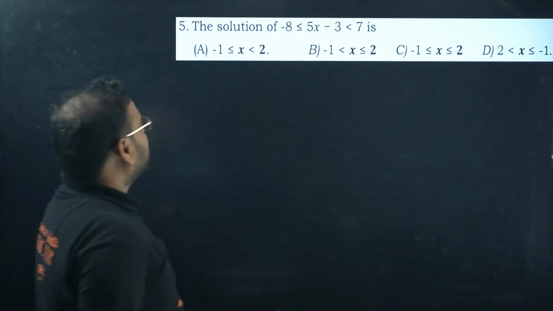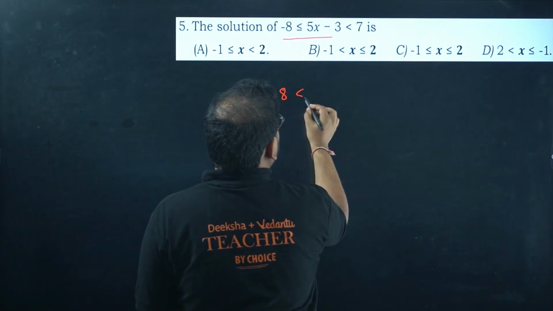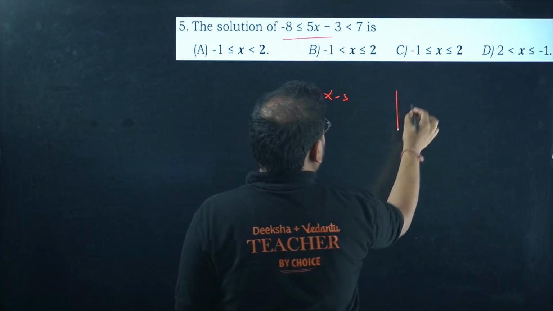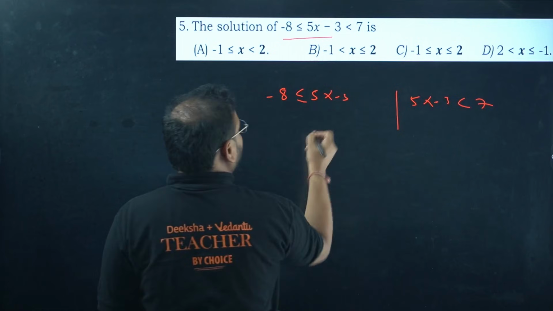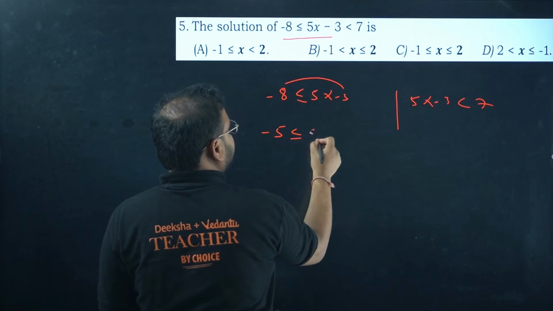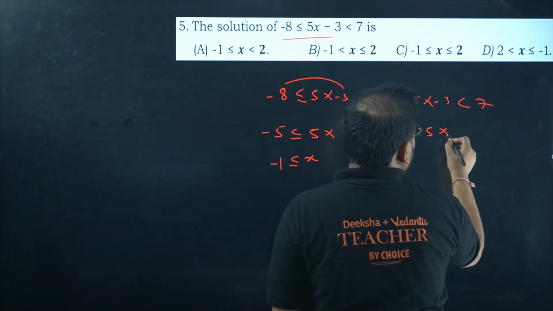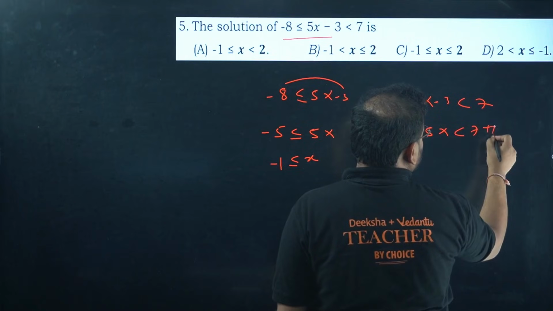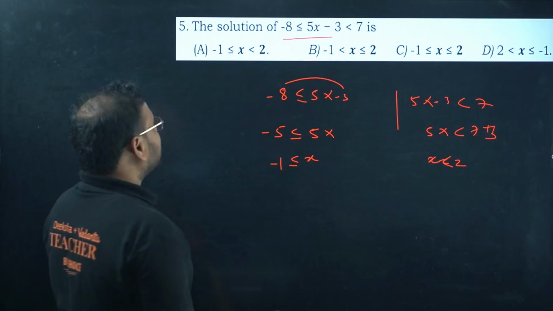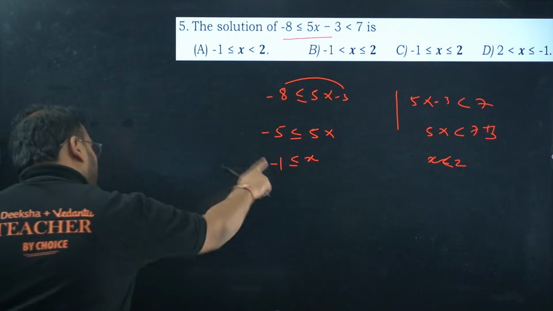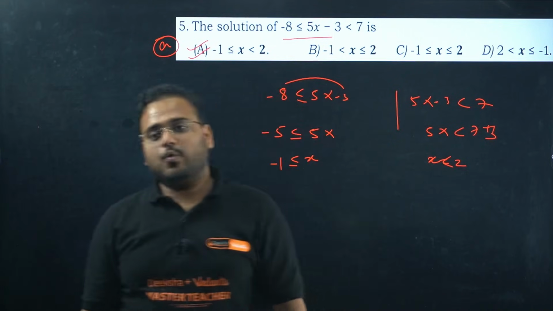Next, this inequality: solve for this one and then this one separately. You get minus 8 is less than or equal to 5x minus 3, and another one, 5x minus 3 is less than 7. Solve over here: minus 5 is less than or equal to 5x, so x is at least minus 1. On this side, 5x is less than 7 plus 3, which is 10, so x is less than 2. So x is at least minus 1 and less than 2. At minus 1 we have the equality also, and at 2 it is open. At 2 there is no equal to sign, so it's open.